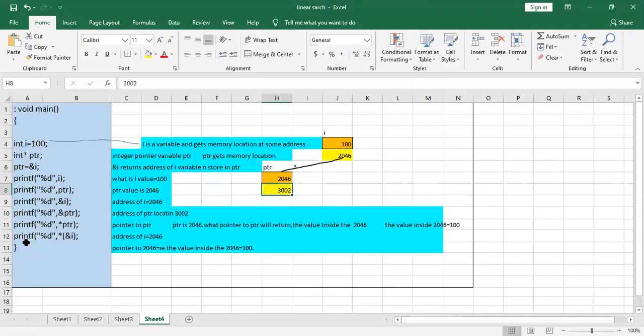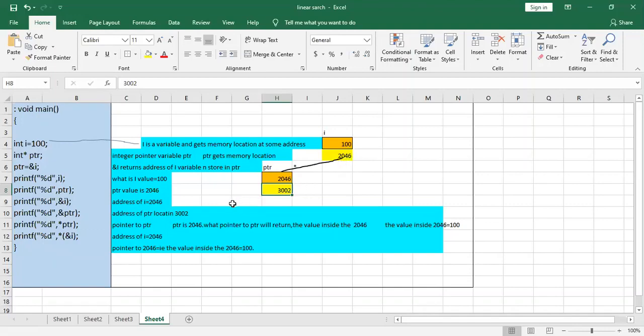In the next line, printf("%d", *&i). What is the address of i? The address of i is 2046, and the pointer to 2046 means in place of the address of i we are writing just 2046. Then *2046, again the value inside 2046 is equal to 100.